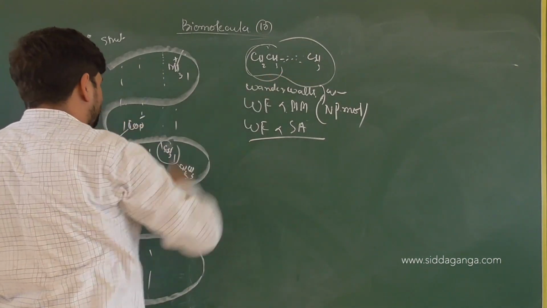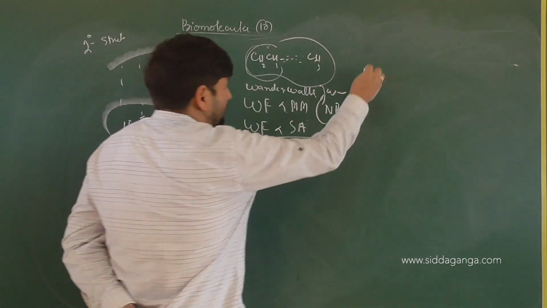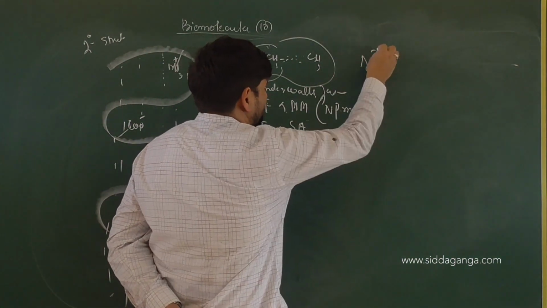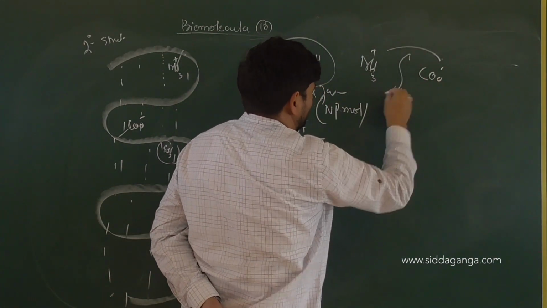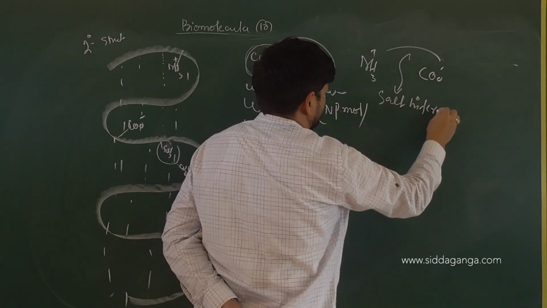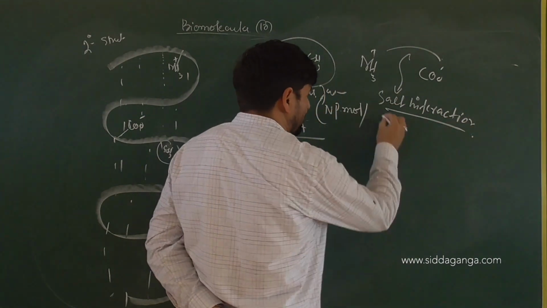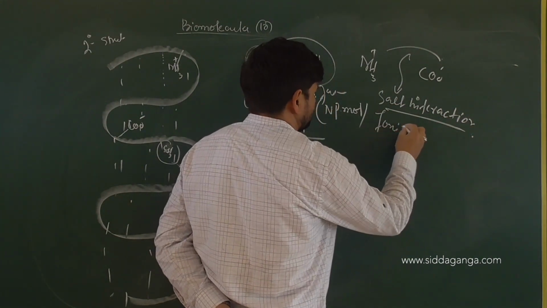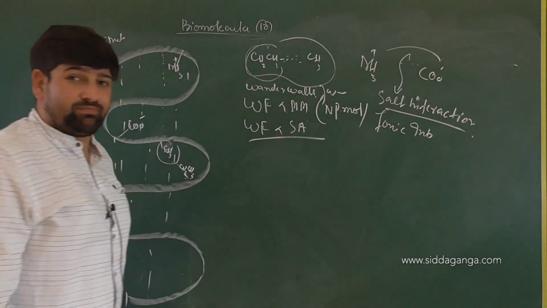You understood this or not? Between this COO minus and NH3 plus, there will be salt interactions, that is, ionic interactions. So they can also further stabilize the structure.